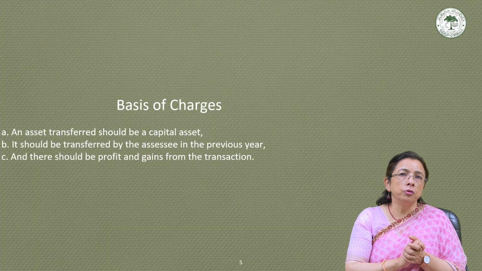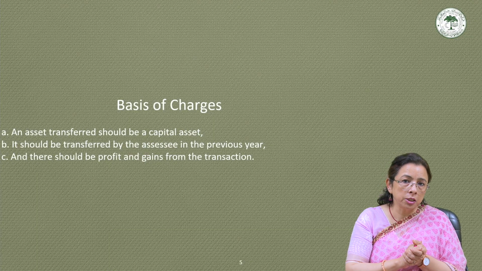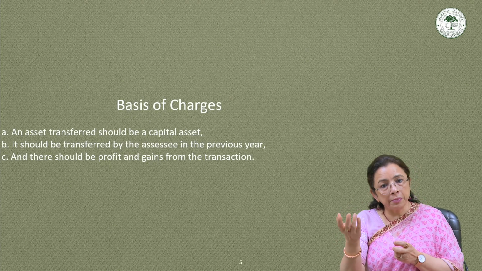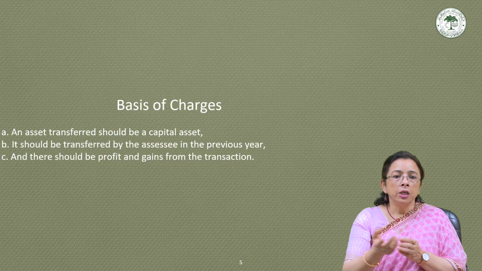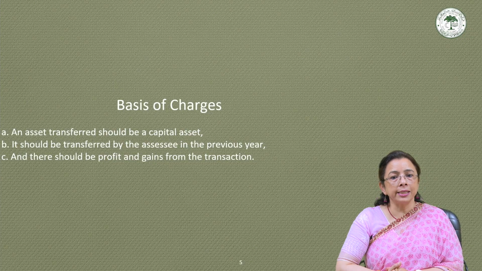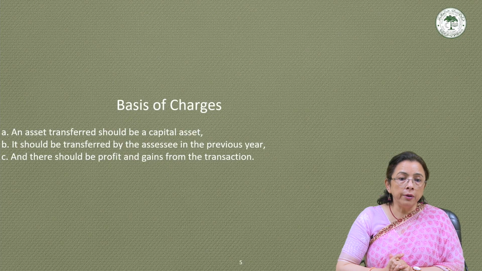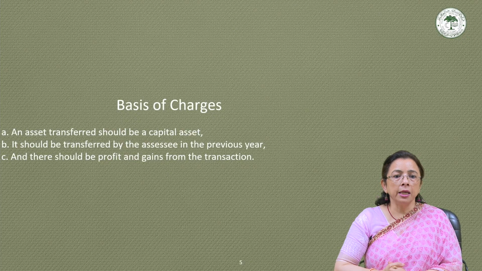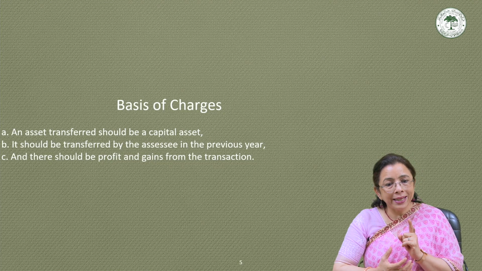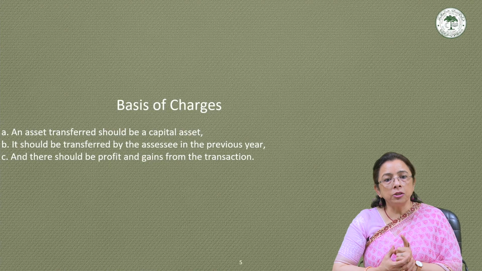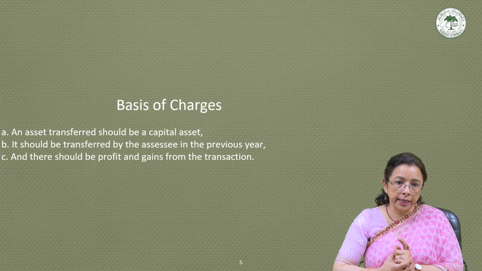For example, if a property is sold for less than its cost of acquisition, it results in a capital loss, not in a capital gain, obviously. So we can say that capital gains are chargeable to tax under section 45 only when, first, it is a capital asset, secondly, it is transferred by the assessee during the previous year, and thirdly, the transfer results in profit or gains.